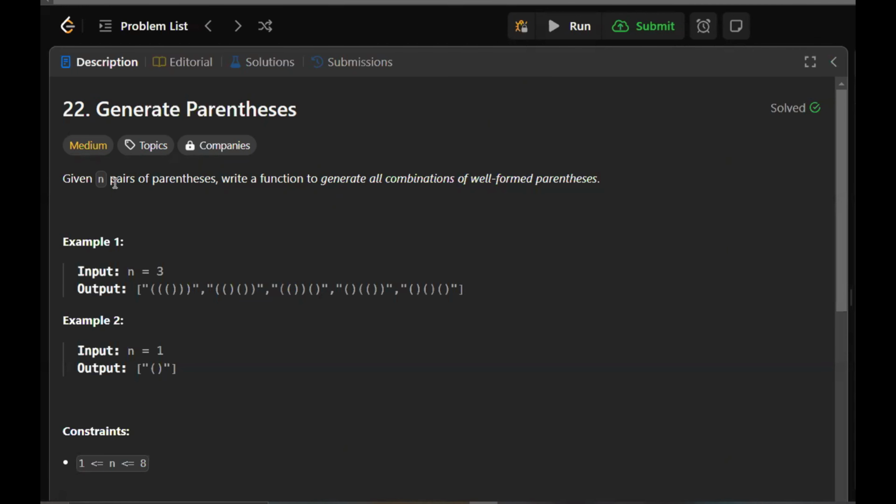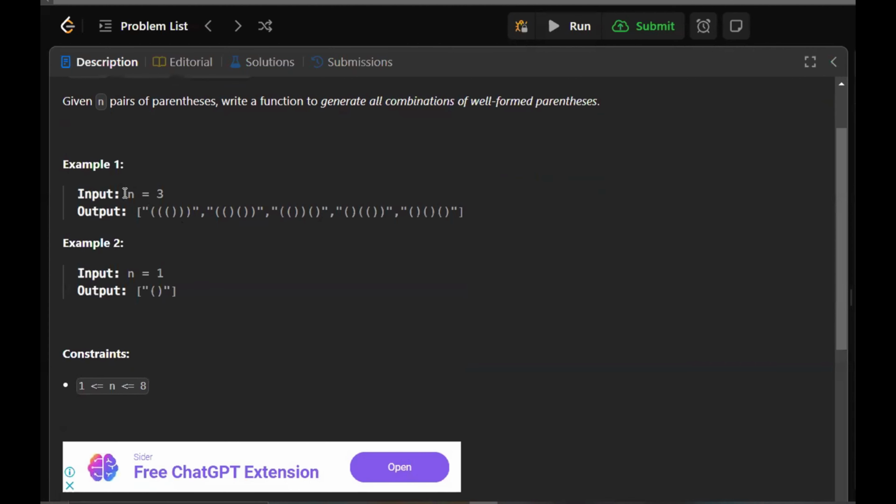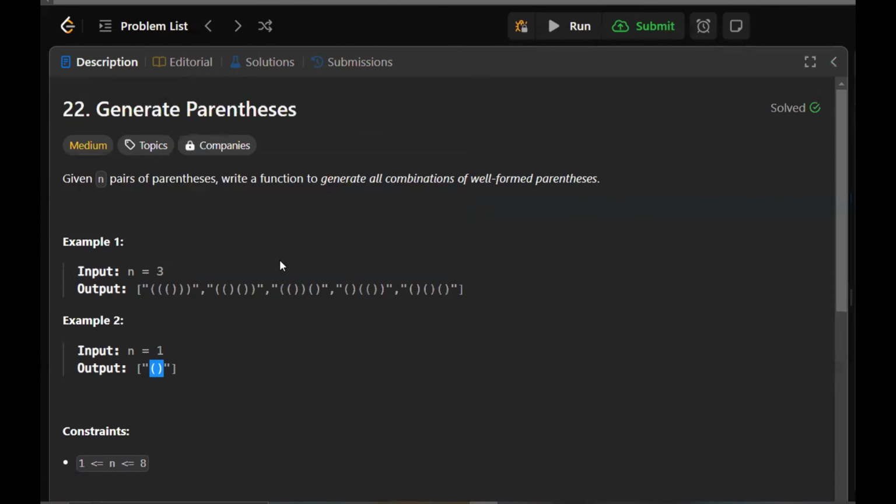In this problem, given n pairs of parentheses, we have to write a function to generate all combinations of well-formed parentheses. Suppose if the value of n is 3, there are 5 possible well-formed parentheses. And if the value of n is 1, there is 1 possible well-formed parentheses. Now the constraint is that the value of n can be between 1 to 8. I hope you understood the problem statement. Now let's move on to the algorithm.